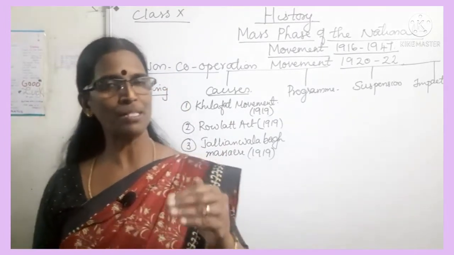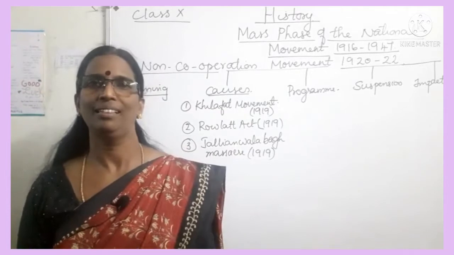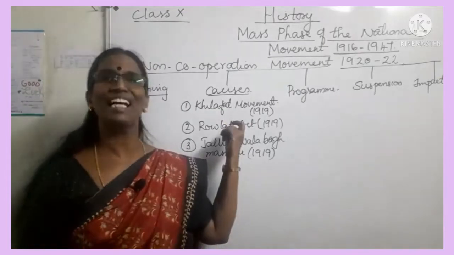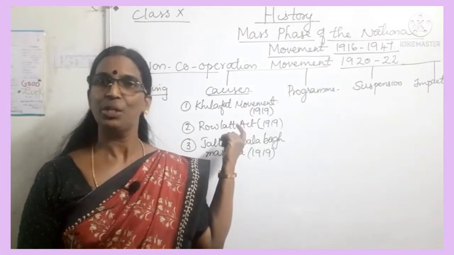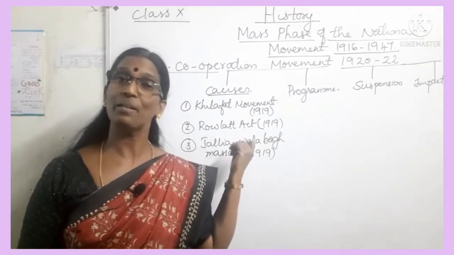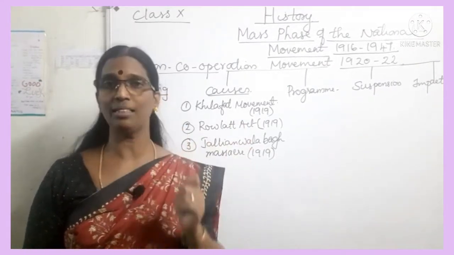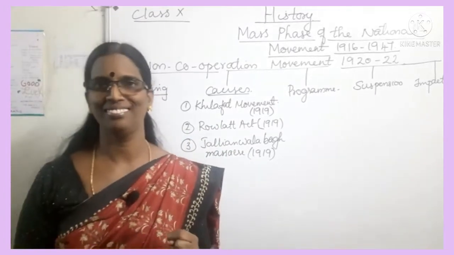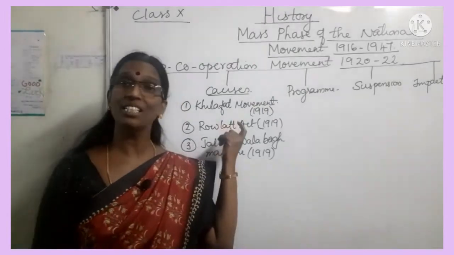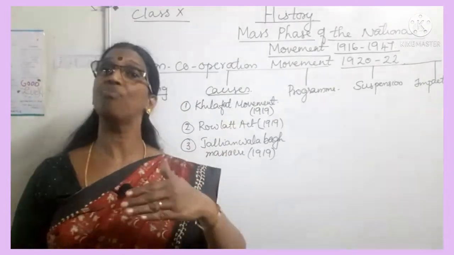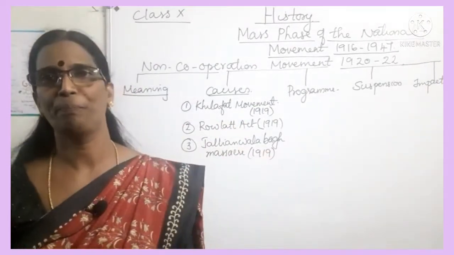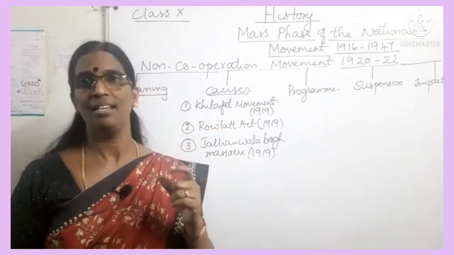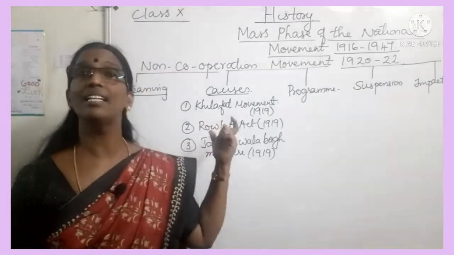It was passed as per the recommendation of Justice Rowlatt, the law member of the Viceroy's Executive Council, and this act gave a lot of powers to the British government. This act had some clauses, which is why Indians reacted against it.